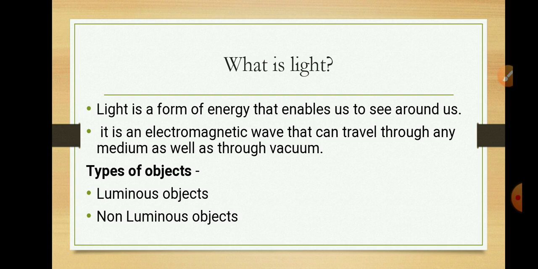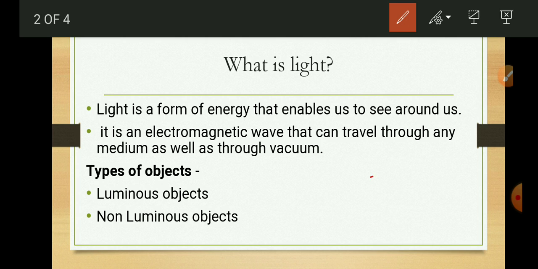When light falls on the object, some of the light gets reflected from its surface. That reflected light reaches our eyes and enables us to see the object. For example, if this is the object, light falls on the object and that light gets reflected from the surface of the object.